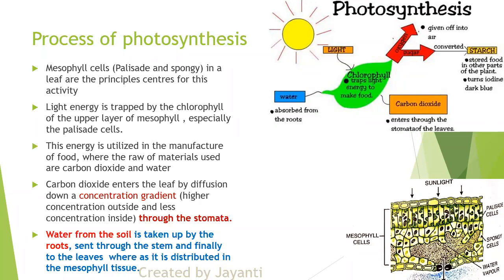Now the water from the soil is taken up by the root. You already know absorption by root, and then it is distributed to the mesophyll cells, sent through the stem. Which part of the plant is sending the water to all the parts? Xylem. Yes, water is going till the leaf through xylem only. So carbon dioxide is entering, water is entering, I'm trapping the light, and now I can start the process of making the food.